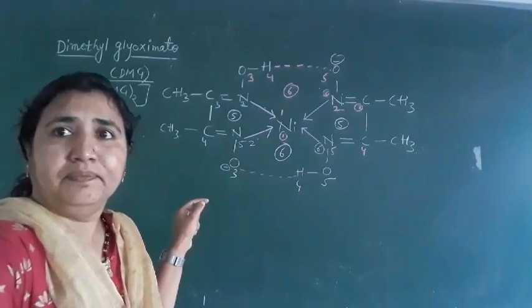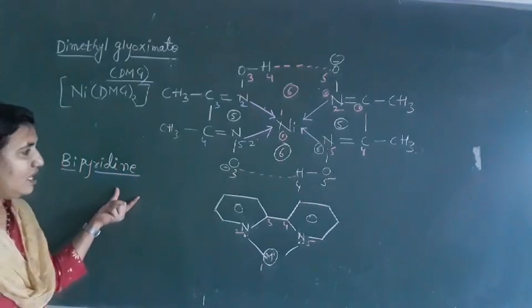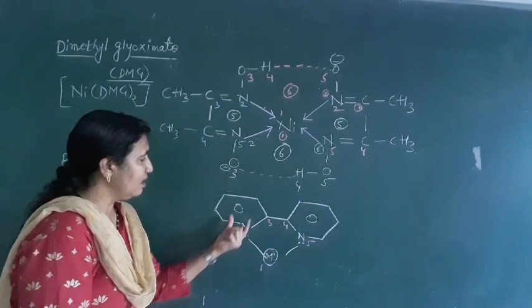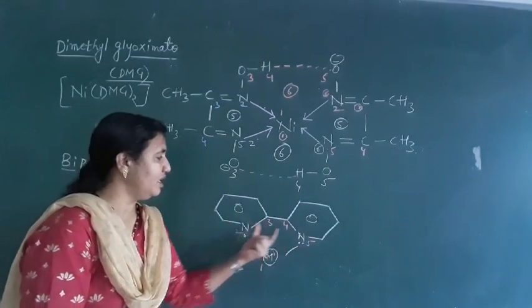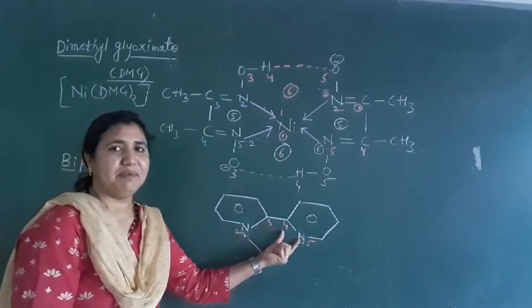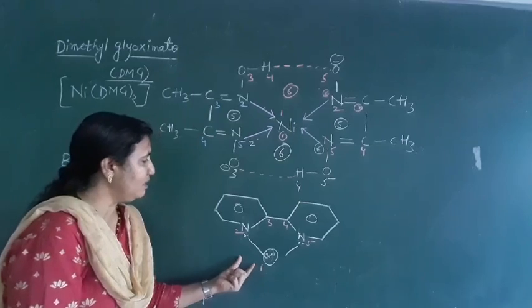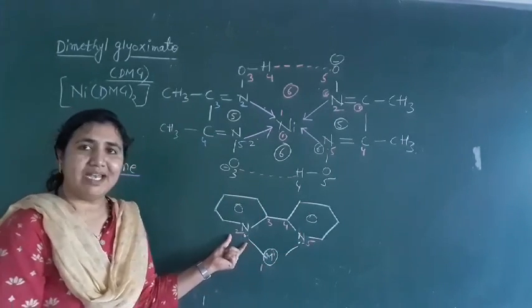Okay. So one more bidentate ligand is bipyridine. This is the structure. This is called pyridine: a benzene ring with nitrogen is called pyridine. We have 2 pyridines attached, so it is called bipyridine. These 2 nitrogens will donate electrons and form a complex, and this is a bidentate ligand.